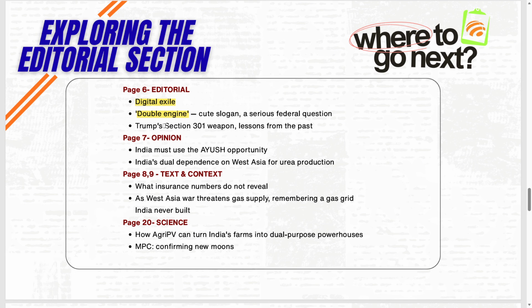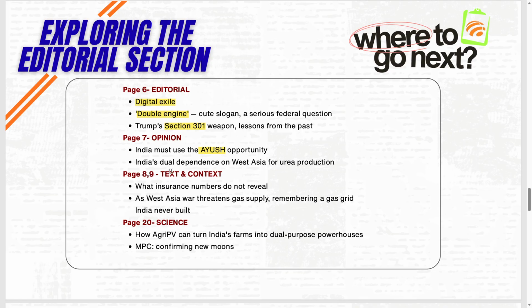Then regarding the US law, Section 301 as a weapon to impose tariffs in the near future on a few countries, right? Then on the opinion page, you can see about the use of Ayush as an opportunity to make it global, considering the recent signing of the free trade agreement with the European Union, right?